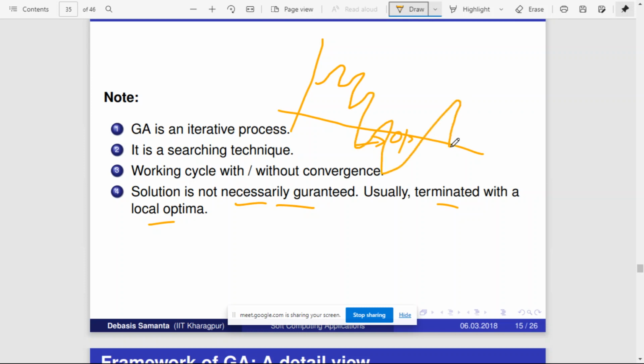Okay. As we already discussed, if you are starting from here, it is highly likely that you will land up here, which is a local minimum. But if you are starting here, then it is highly likely that you will end up here, which is a global minimum. So the absolute solution is this, but it is not always guaranteed. So usually the algorithm will terminate with a local optima. That doesn't mean that this is not a solution. This is also one of the possible solutions, but it is not as good as this solution.